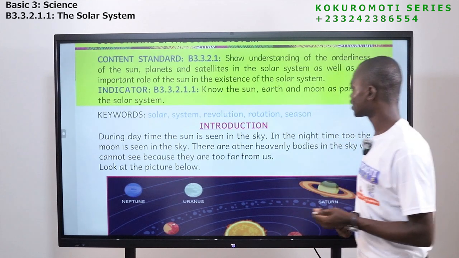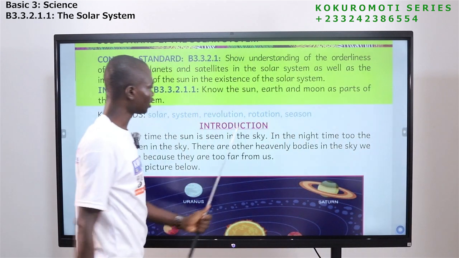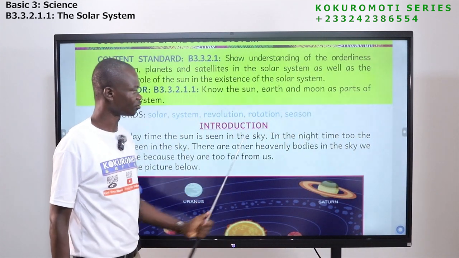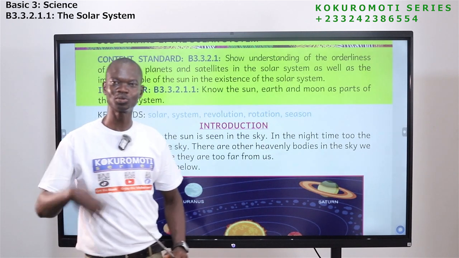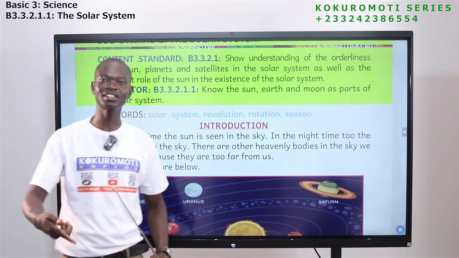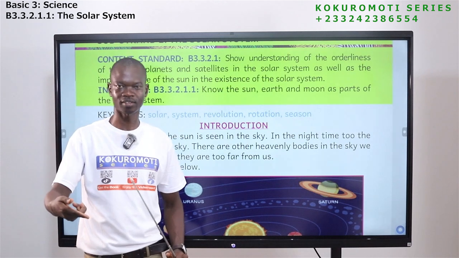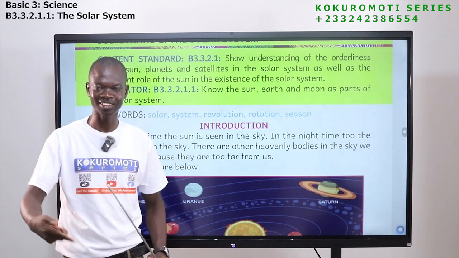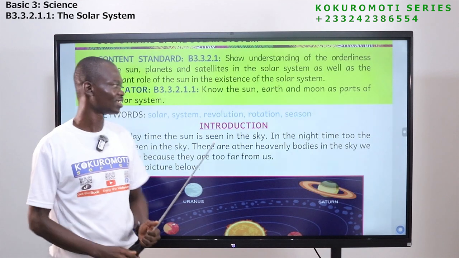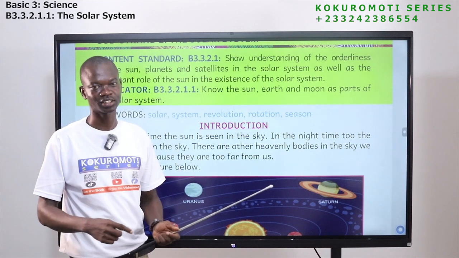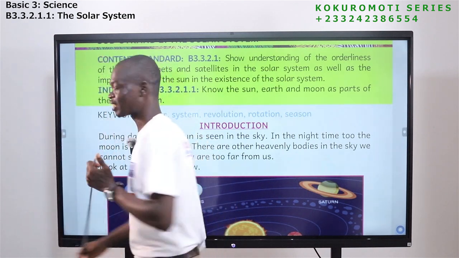The next word is rotation. What does it mean? To rotate means to turn something. You turn it around. So I am rotating, I'm turning around.